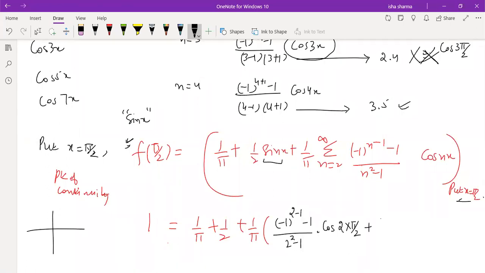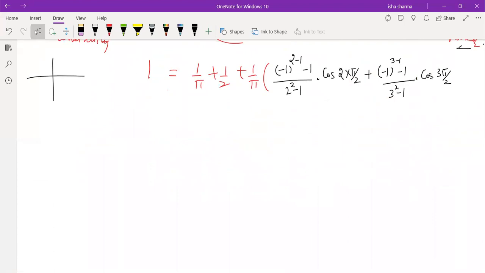What is the next term? Minus 1 raised to power 3 minus 1 by 3 square minus 1 into cos 3 pi by 2. Since you have already seen that cos at odd multiples of pi by 2 is 0, those terms are going to be 0. So you just substitute n equal to 2, 4, 6, only the even terms, because we already know cos 3 pi by 2 is going to be 0, cos 5 pi by 2 is going to be 0, and so on.